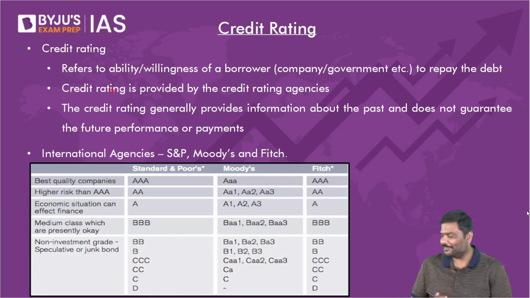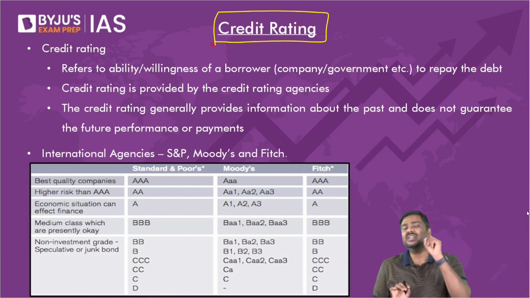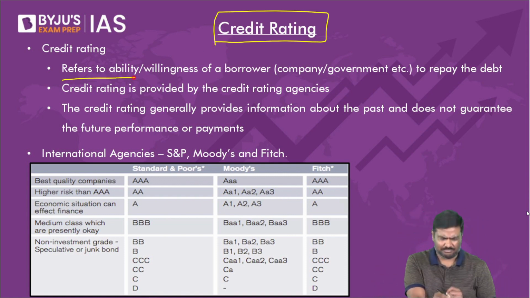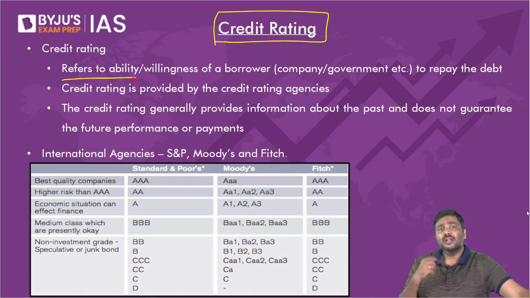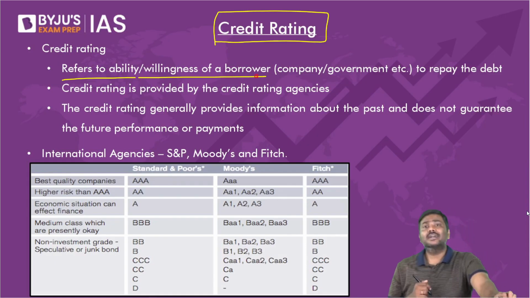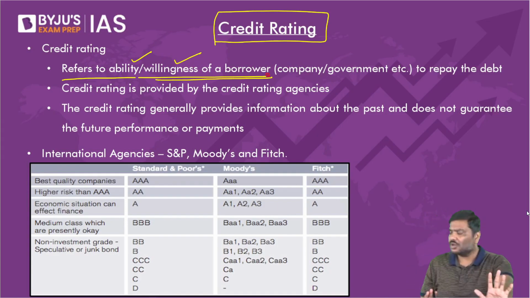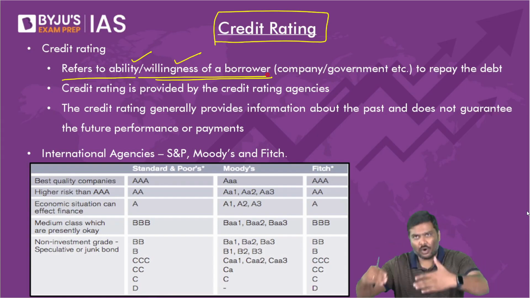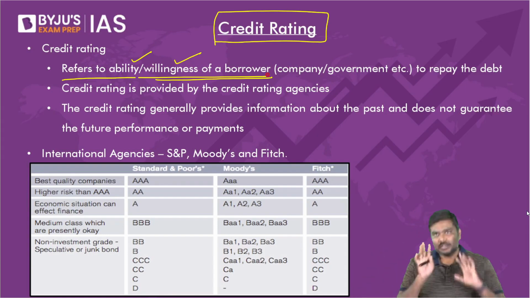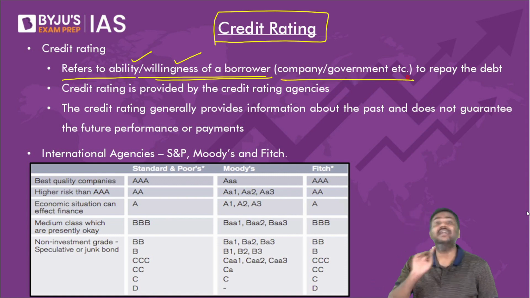Next concept, credit rating. Very simple concept. What is credit rating? Credit rating refers to the credit capacity or ability or the willingness of a borrower. Very simple idea. Do not complicate it. Credit rating represents creditworthiness. Creditworthiness means the willingness of the borrower to repay the money. For individuals, we have the CIBIL score. For governments and companies, we have the concept of credit rating.